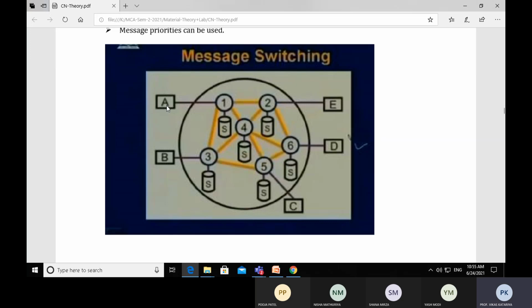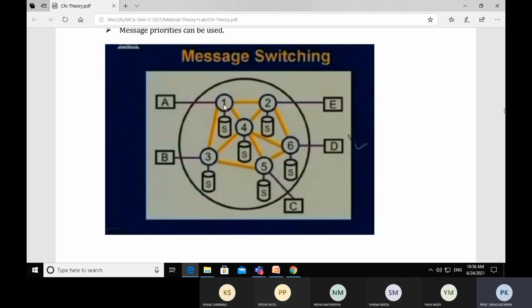Let's suppose workstation A wants to deliver some data to workstation C, then a path may exist: from workstation A to 1, 1 to 3, 3 to 5, 5 to C. This is the actual path provided by the network. The next leg of node 1 is 3, the next leg of node 3 is 5, and 5 is directly connected with workstation C, and workstation A is directly connected with node 1.